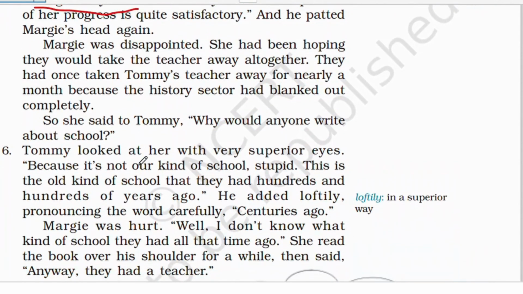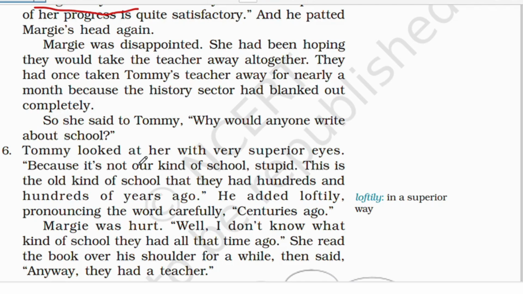Margie was disappointed. She had been hoping they would take the teacher away altogether. So she was very disappointed. You know why? She thought that they were going to take the teacher away for a good while, but that never happened. So she was obviously pretty angry and disappointed. They had once taken Tommy's teacher away for nearly a month because the history sector had blanked out completely.